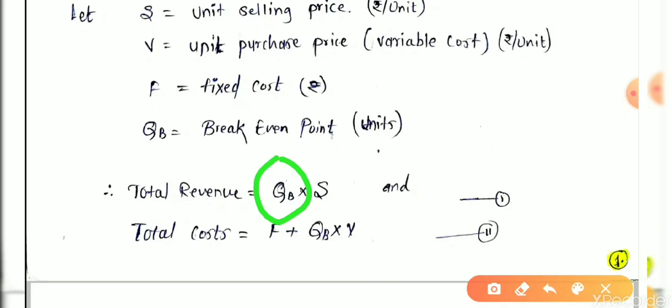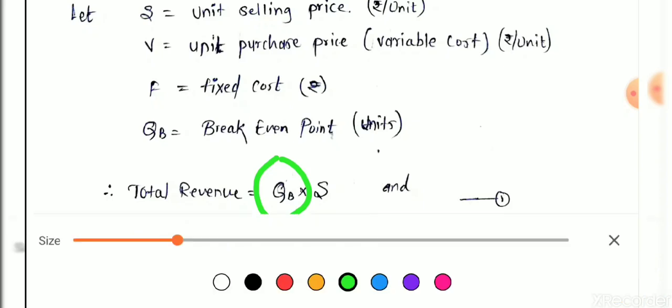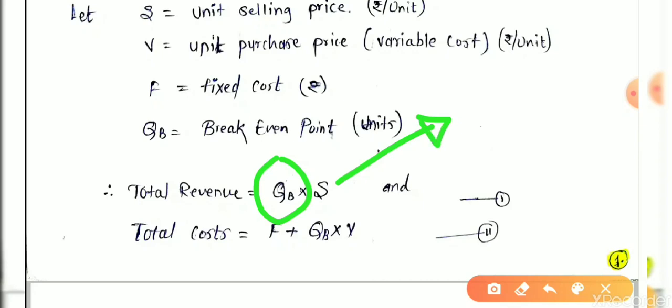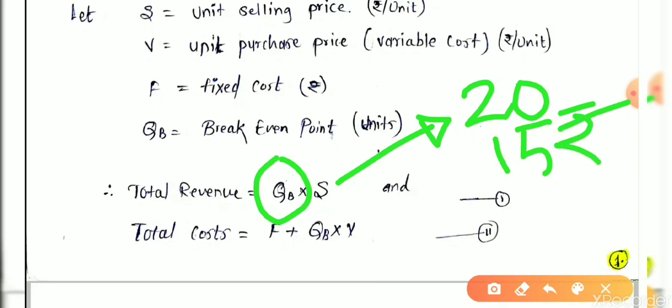Let's take a short example of notebooks. You are making a stall for selling notebooks for the new academic year. The selling price of one notebook is 20 rupees and the purchasing price of one notebook is 15 rupees. We purchase a single notebook at 15 rupees and sell it at 20 rupees.